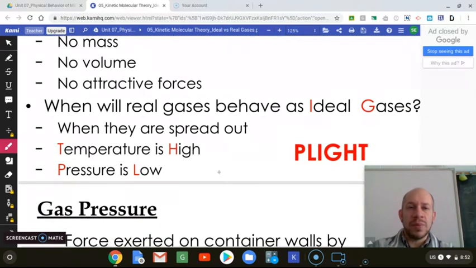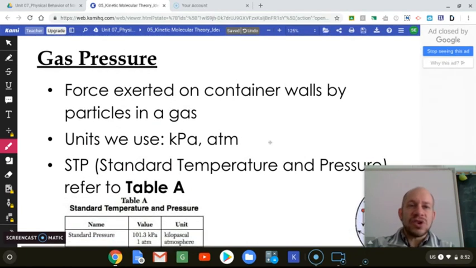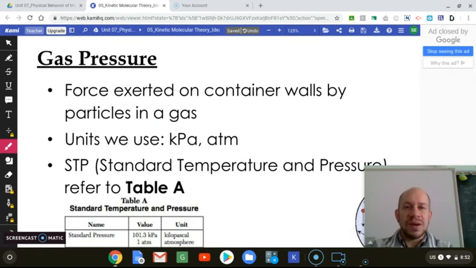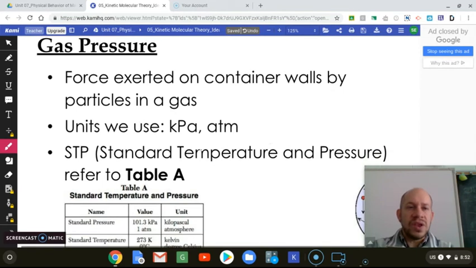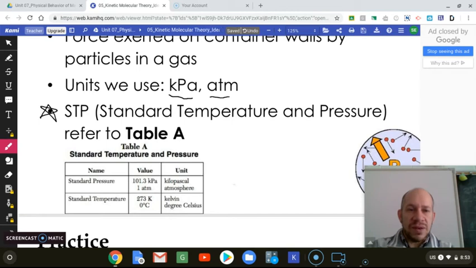Another acronym to remember when real gases behave as ideal gases is PLATE. So when the pressure is low, ideal gases, and high temperature. I find this more confusing than summer. Summer is much easier: temperature is high, pressure is low, is when I have an ideal gas, the ideal time of year. Gas pressure is defined as the force exerted on a container's walls by particles in a gas. The units we use are the kilopascals and the atmosphere. So recall back to Table A, our STP, or standard temperature and pressure. These are the values of our standard pressure.